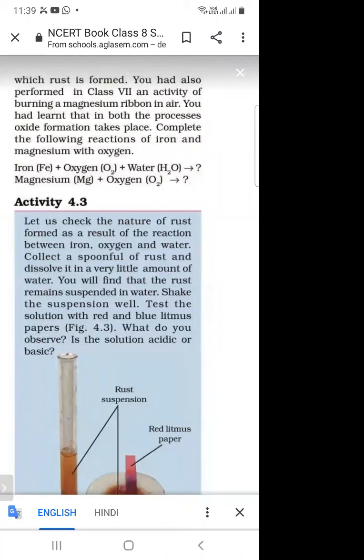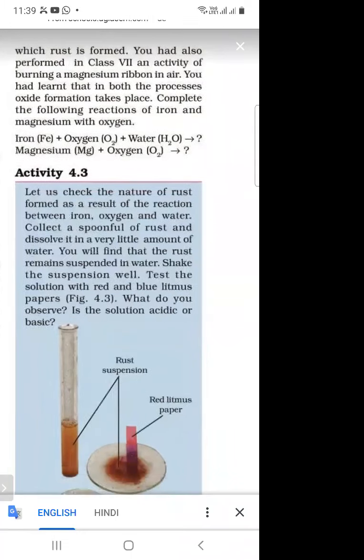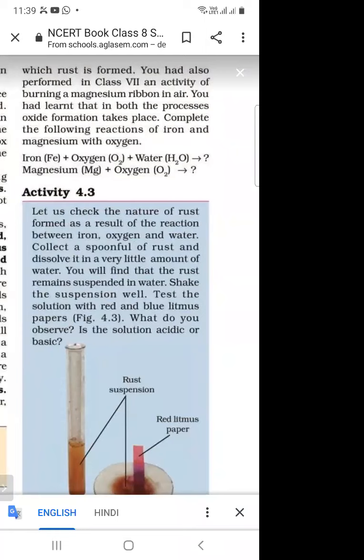And what is the formula of magnesium oxide? MgO. And it is in the powder form. And when magnesium and oxygen react, then magnesium oxide is formed, and it is a powder substance. So when magnesium reacts with oxygen, magnesium oxide is formed, and it is in the powder form.